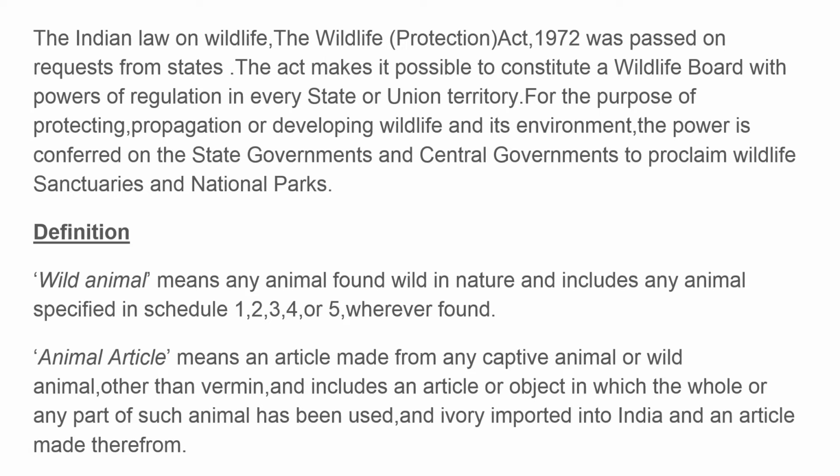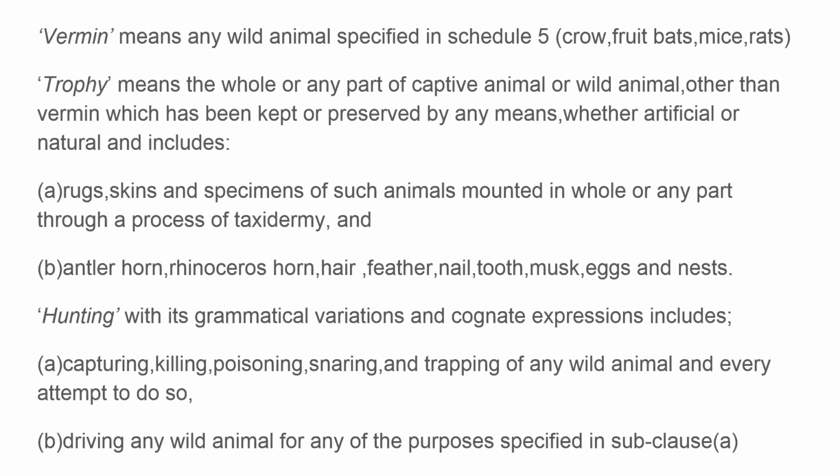So in this definition, you may be wondering what's a vermin. So that will be our next definition. Vermin means any wild animal specified in Schedule 5, like it could be crow, fruit bats, mice, and rats. So these animals do not fall under the list of wildlife or wild animals.